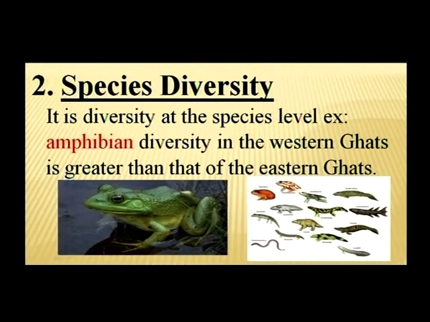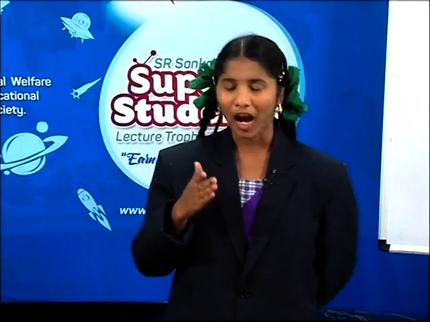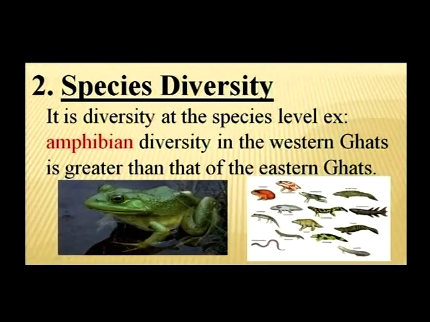Look at this picture. Here frog is called as amphibian. Why, friends? It leads dual mode of life. The organism which leads dual mode of life is called amphibian. Here the amphibian diversity in Western Ghats is greater than that of the Eastern Ghats. That is the species diversity.